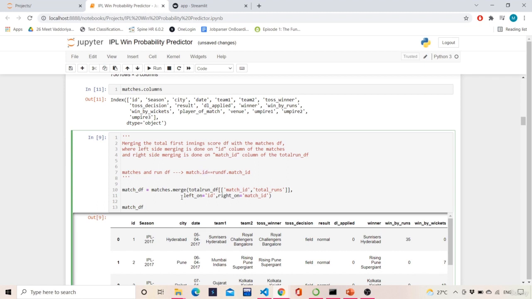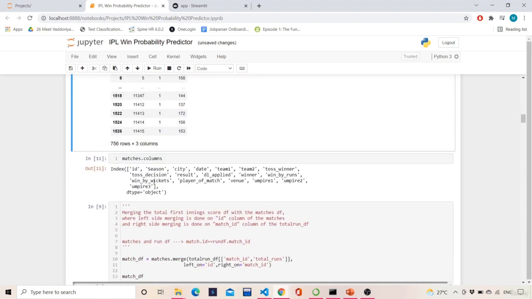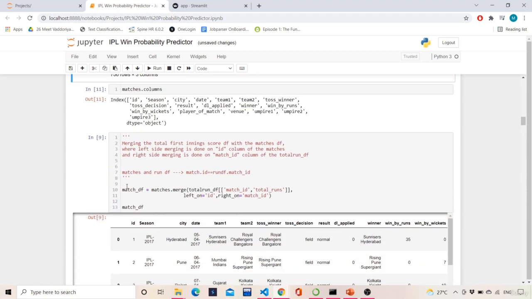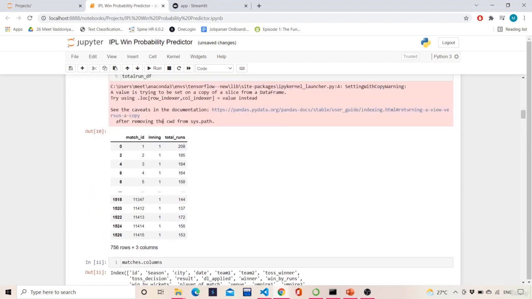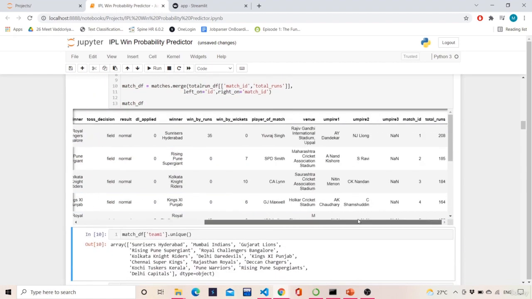So in pandas, the syntax is this. Left on is id, which means the matches data frame has the id column that we are joining on, and right on is match id. Match id is nothing but this, which is the total run df. So both are similar, so we are merging them. This is all about the merge function, and when we execute this, we will get the merged data frame where we will have total runs, match id, everything. So if you see, we get this total runs and match id.